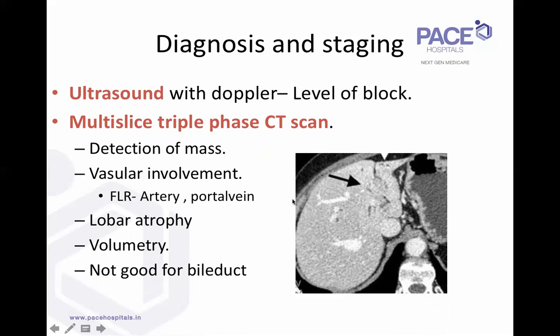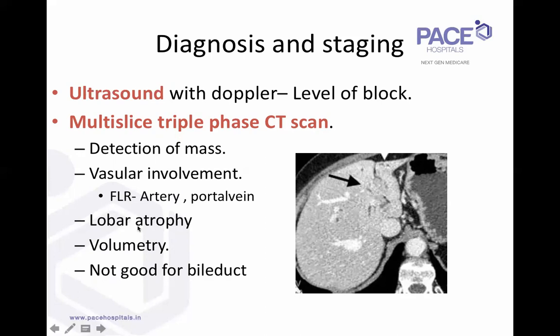It looks at the vascular involvement. In this patient, for example, the left portal vein in the umbilical fissure is encased by the tumor. So mainly you are interested in the involvement of the blood vascular supply of the lobe which you're going to leave behind. That is the artery or the portal vein of the remnant liver.